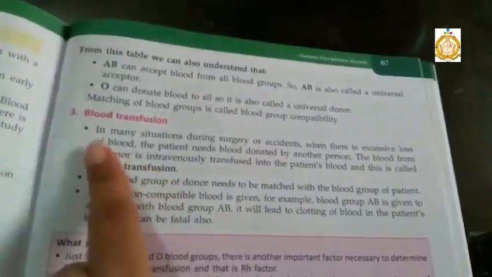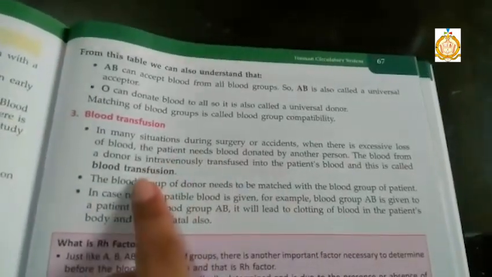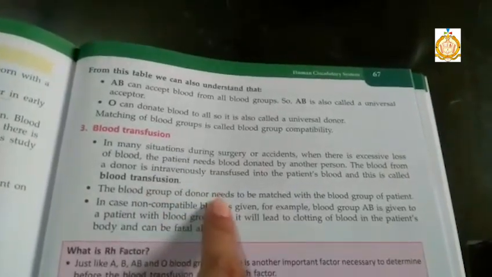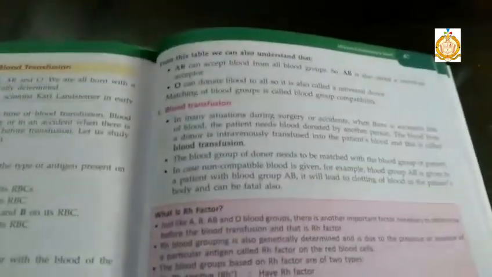When one person gives blood to another, this process is called blood transfusion. The blood group of the donor needs to be matched with the blood group of the patient. So it is necessary that the blood group of the donor is matched with the blood group of the recipient.